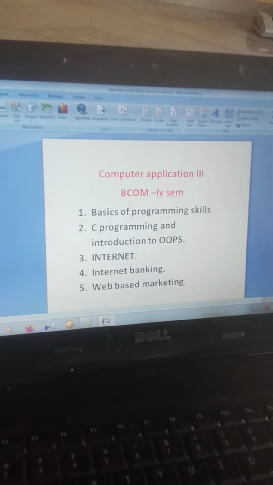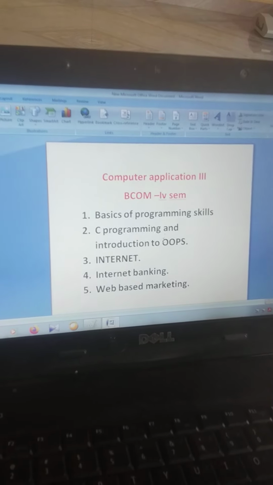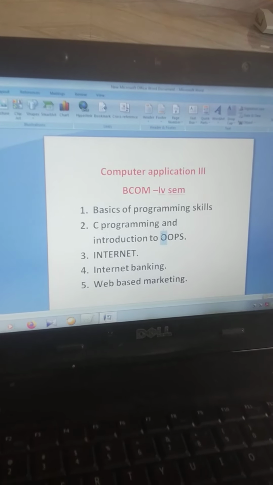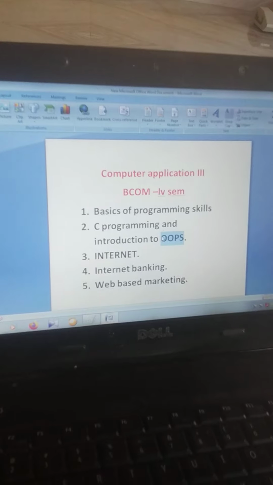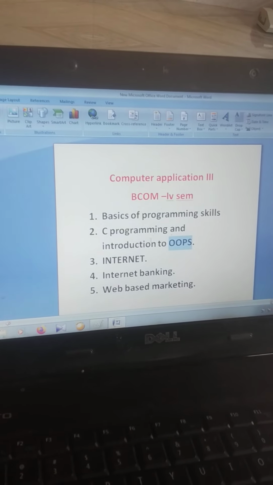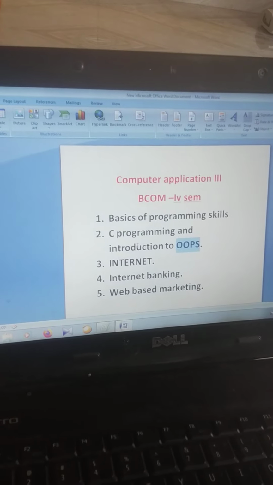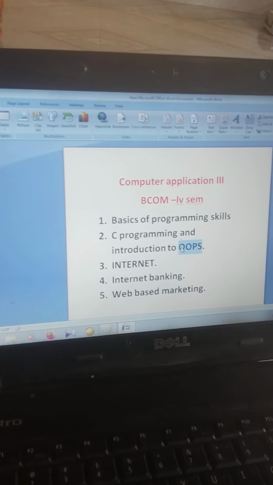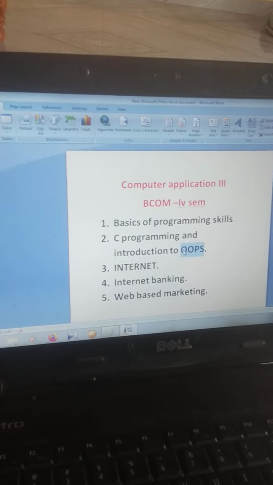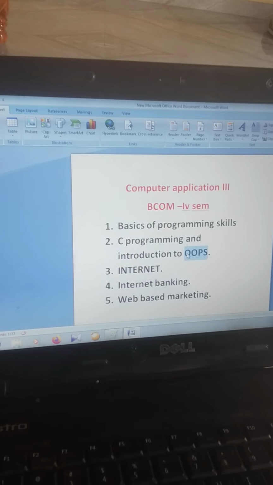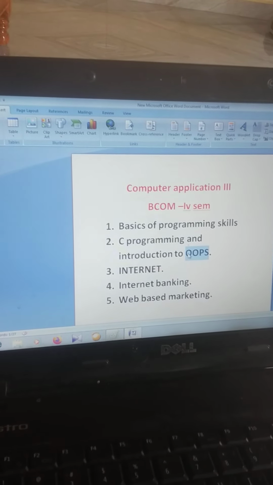And the OOPS concept, the last one, is what? Standard extended C language. Already C language is there, and object oriented programming was added to it. That concept you are going to study.